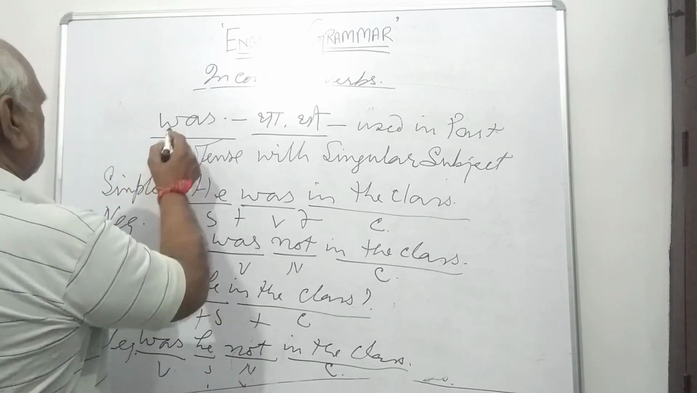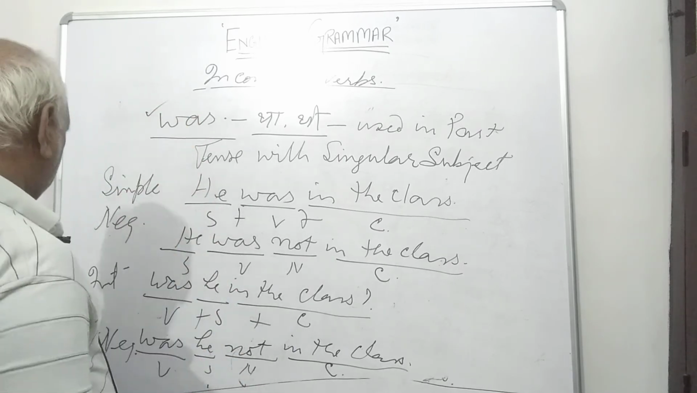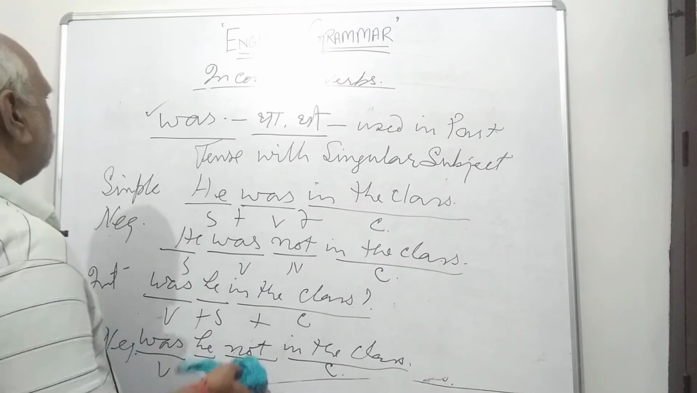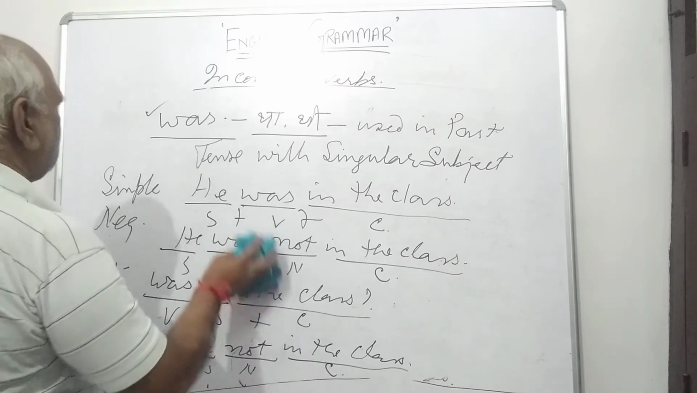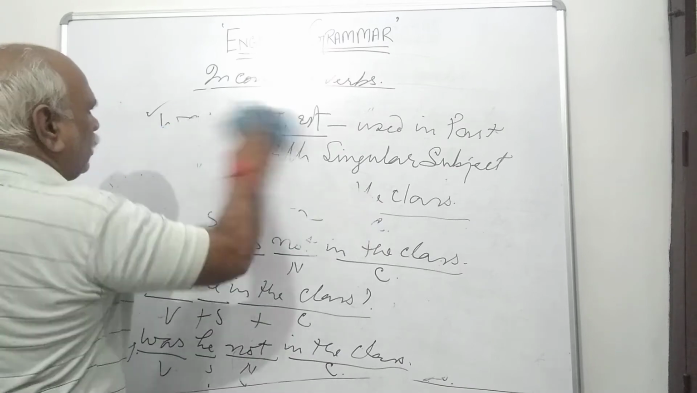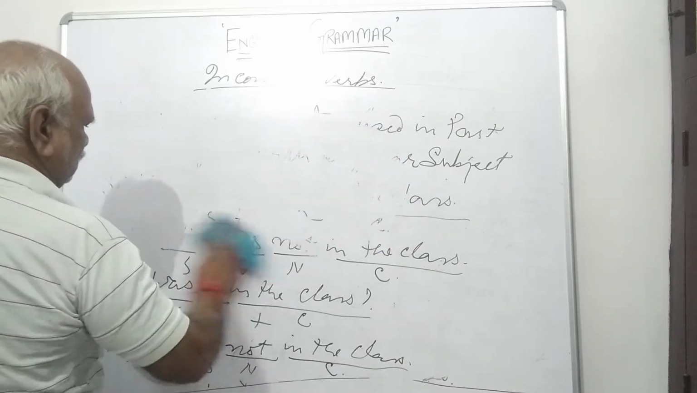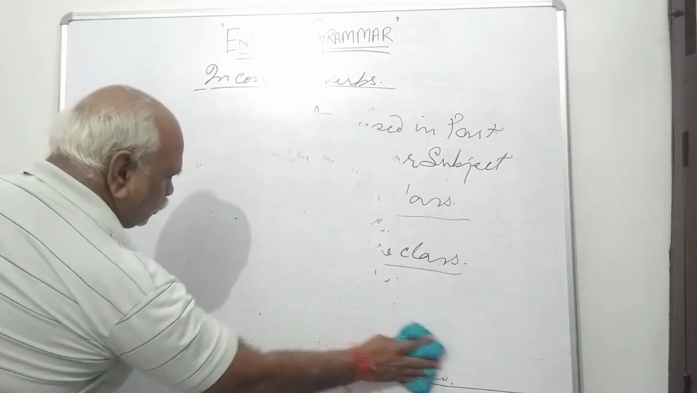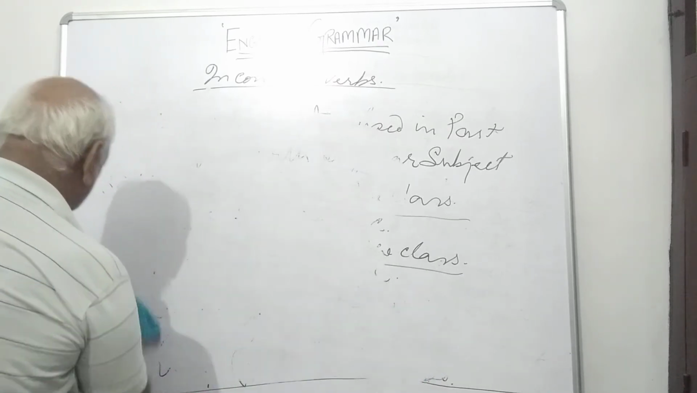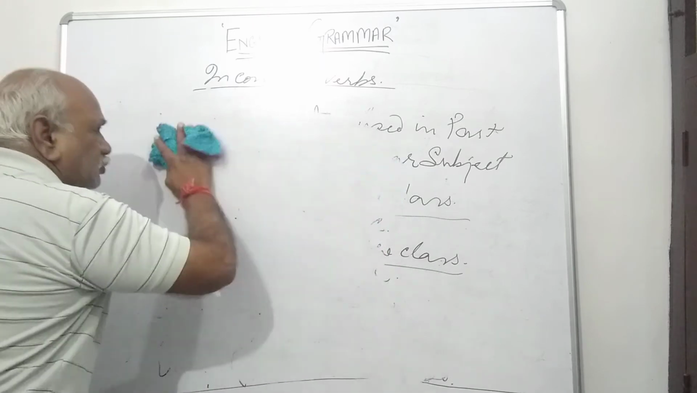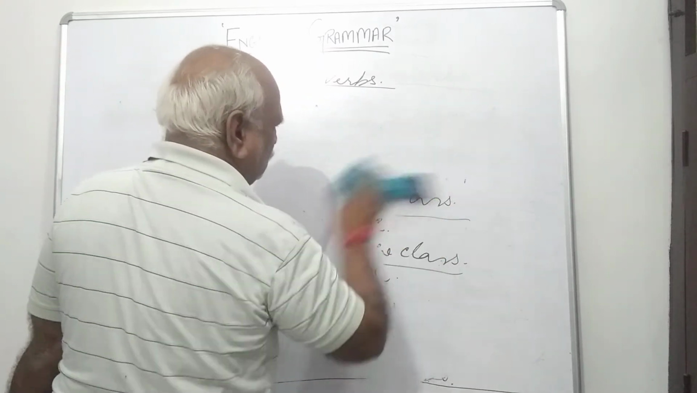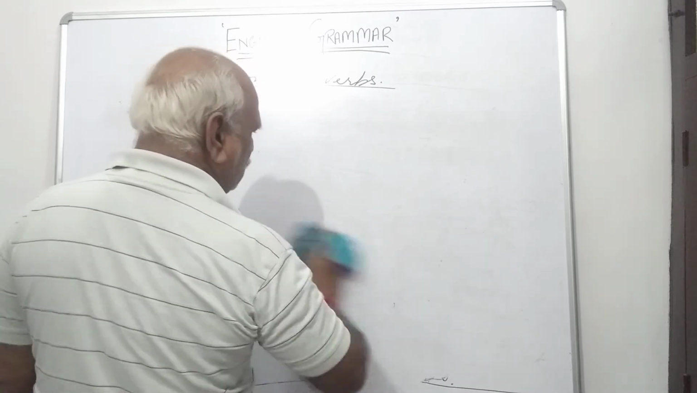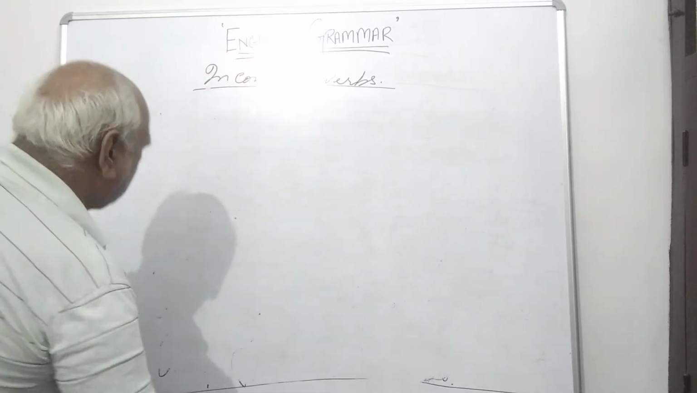So both these two verbs, was and were. The second verb is were. Were is also used in past tense, and it is used with plural subjects. Were means the, or for ladies the, more than one.